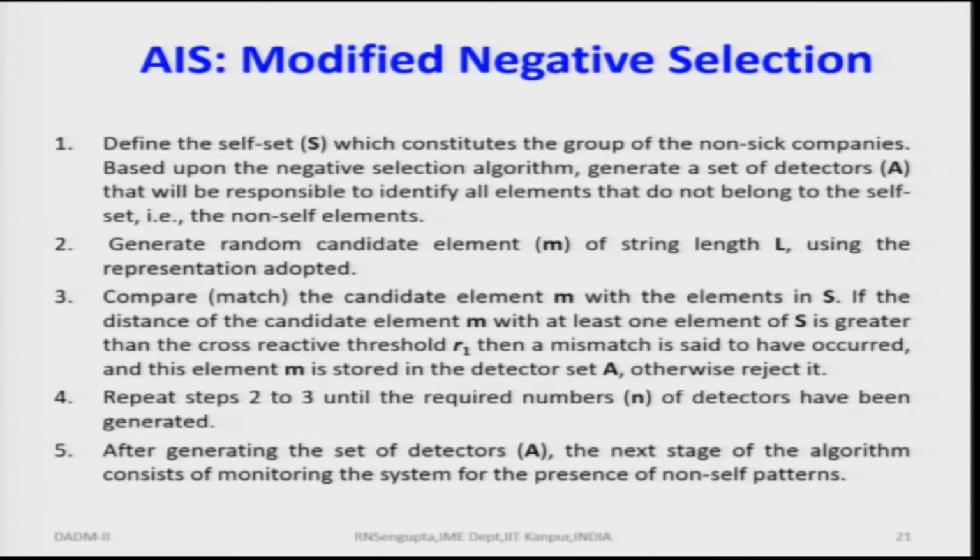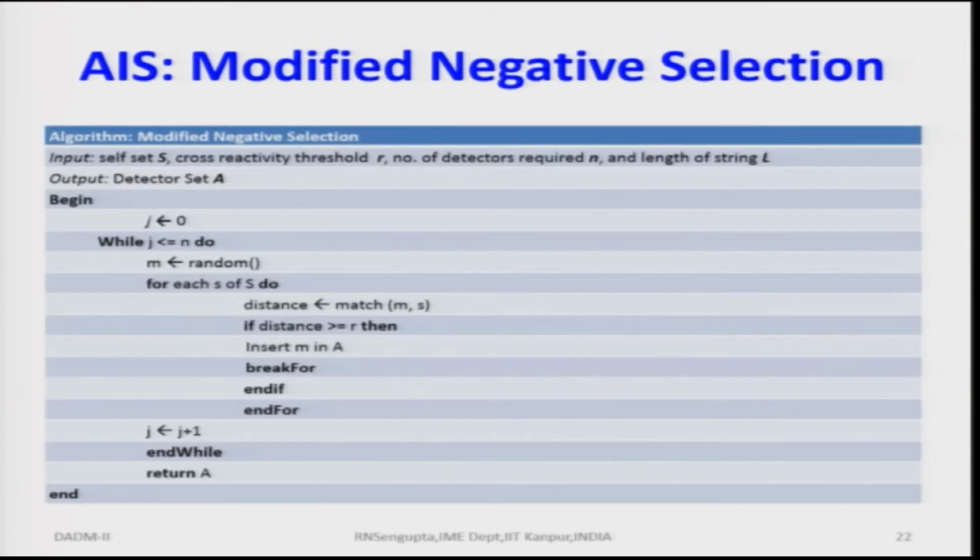You will repeat steps 2 to 3 until the required number n of detectors have been generated. After generation of the set of detectors A, the next set of steps consists of monitoring the system for the presence of non-self patterns, as that is how good or bad the detection would be in the future. So, this is the actual negative selection algorithm which will be utilized.